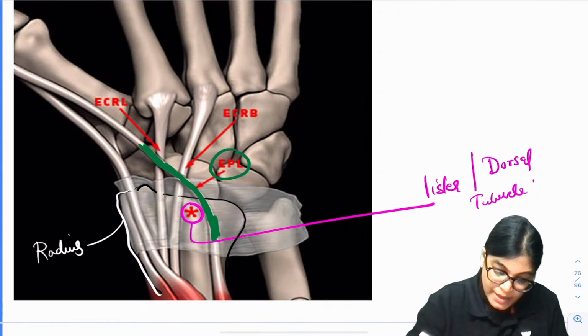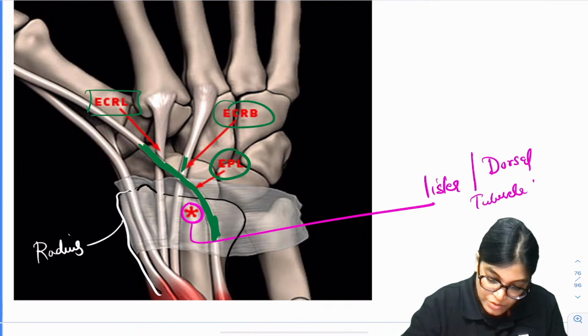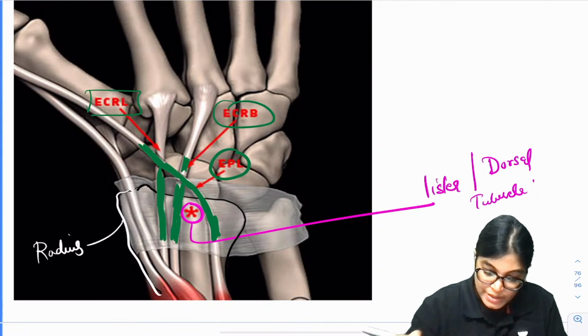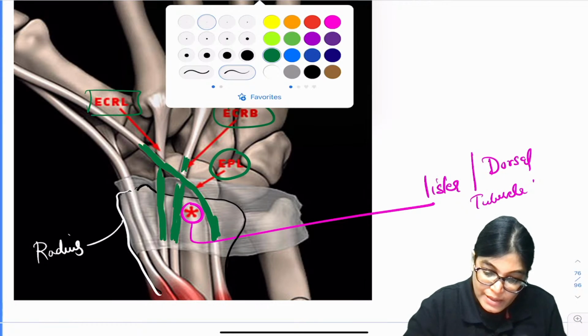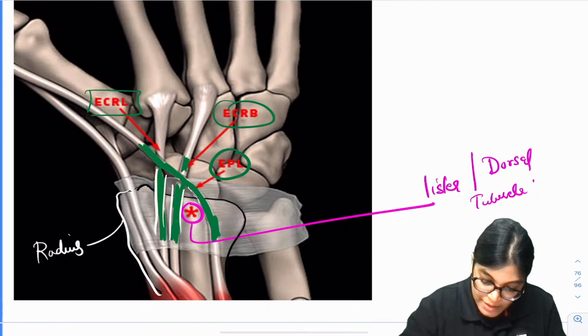Okay, this is EPL and these 2 tendons are ECRB and ECRL. So these 2 tendons are here. We have to mark the correct answer in relation to Lister tubercle. Now you can clearly see these 2 tendons and these 2 tendons.